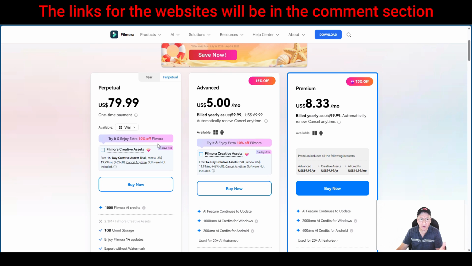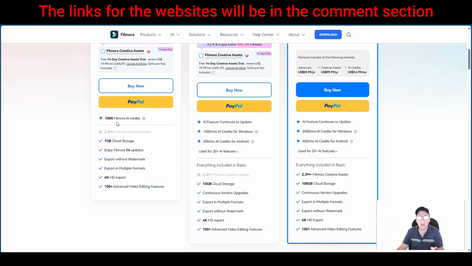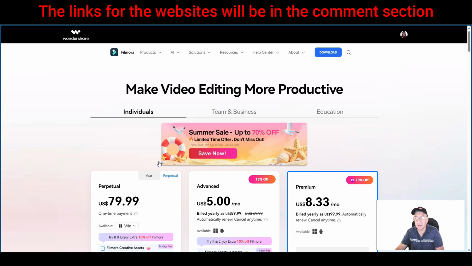They have over here Filmora Creative Assets, 14 days free, and you can try it out. This is what I have, and it tells you what you get: 1,000 Filmora AI credits, 1 gigabyte of cloud storage, enjoy Filmora 14 updates, which you always get. Export without watermark, export in multiple formats, 4K HD export, and 100 plus advanced video editing features. And believe me, I'm telling you from prior experience and from using this for many years, the stuff that they're adding, the bug fixes, the new added features, you really can't go wrong.